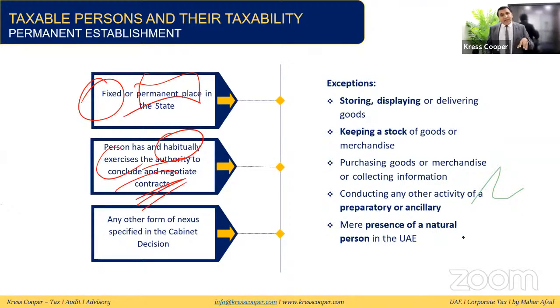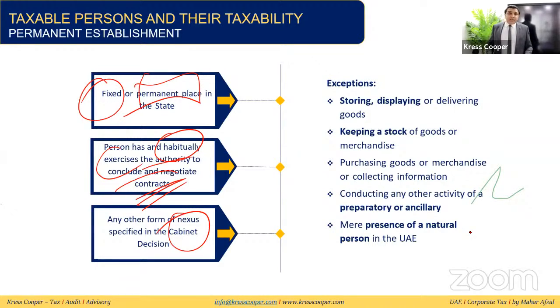If someone is here in the UAE and this person is acting on behalf of a non-resident person, negotiating the contract, concluding the contract, specifically working for the non-resident person, then it will be assumed that this is the PE of the non-resident person. Any other form of nexus, due to which the non-resident person is generating any income from this market, will be defined in the Cabinet Decision. So it will be considered a PE as well.